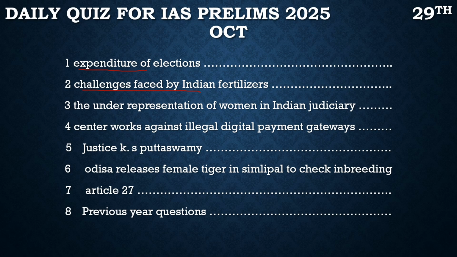From the time when the Supreme Court came into existence till now, only 4% of the judges are women. And one thing we should know here is that till now there has been no woman who has been the Chief Justice of India. So from this article, what we get is the State of the Judiciary report, and we need to know which organization publishes this report.